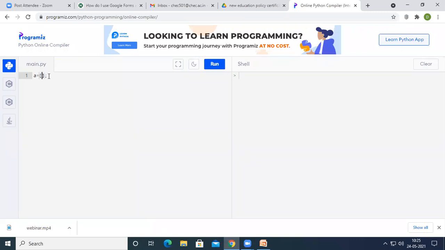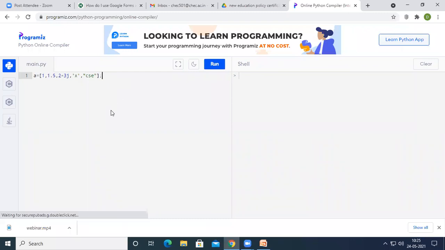So within the square braces, we can have any type of elements. For example, I can have 1, or a floating point number 1.5, or a complex number 2 plus 3j, or a single character, and at the same time, I can have a string, etc.